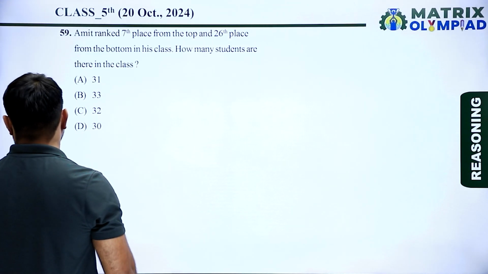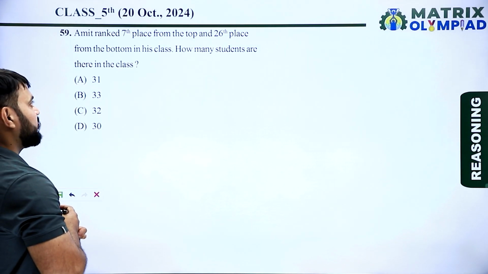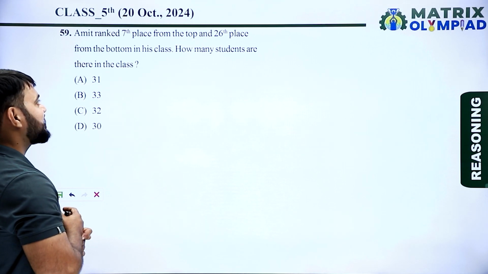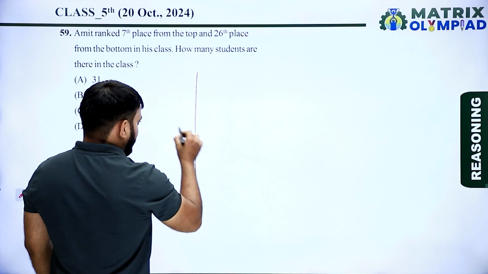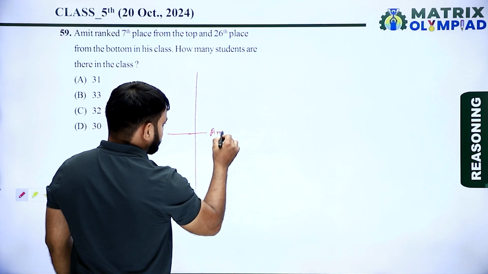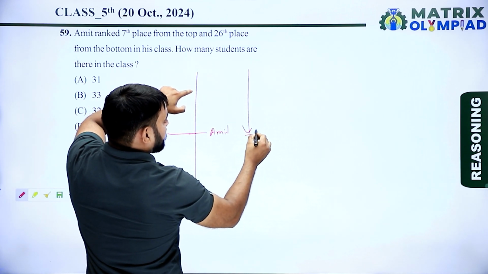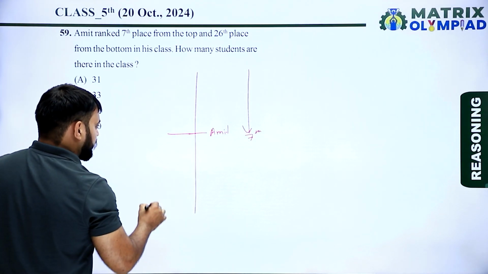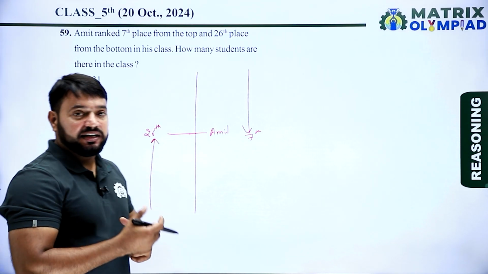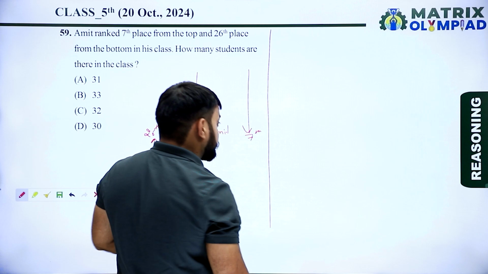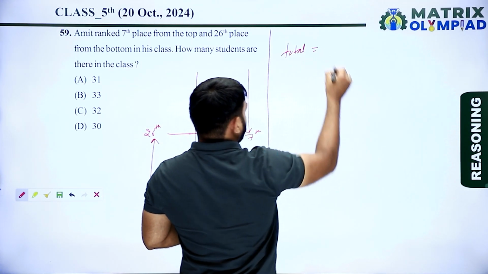Now next question is question number 59. Amit ranked 7th place from the top and 26th place from the bottom in his class. How many students are there in the class? So in a class, now here is Amit. Now position of Amit from the top is 7th and position of Amit from the bottom is 26. Now how many students are there in the class? Find the total number of students in his class.